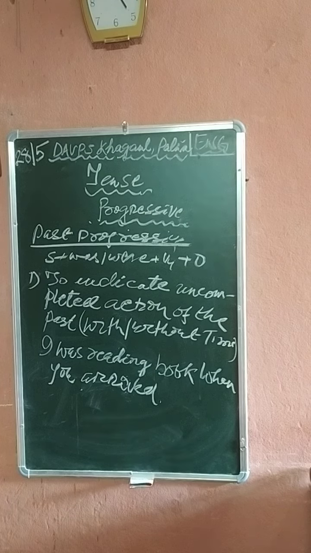Second one. What does it mean? Past progressive means what? It means the action was still going on. Progressive या continuous का मतलब ये हुआ that the action is still going on in the past time. When I called her, she was singing. जब मैंने फोन किया वो गाना गा रही थी. When we arrived, they were having lunch.